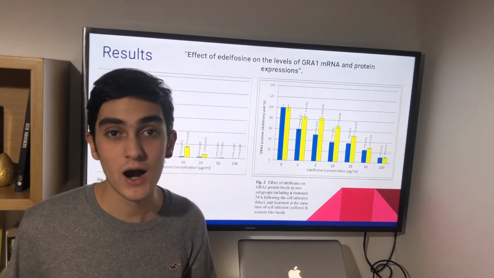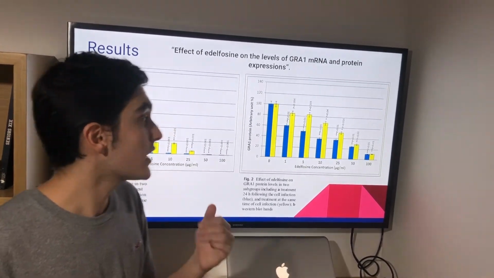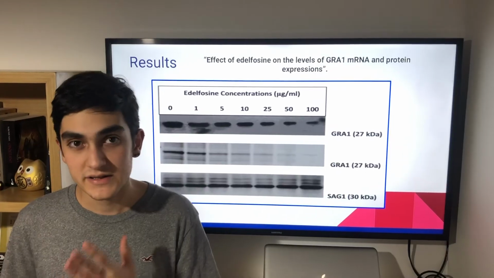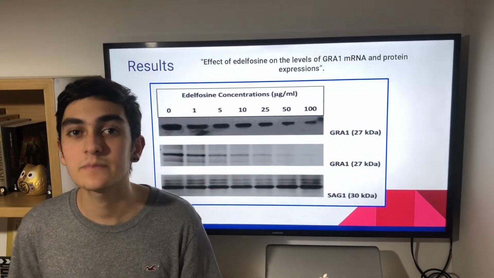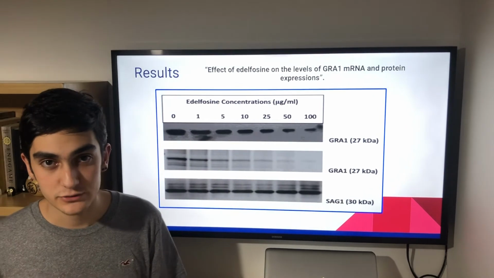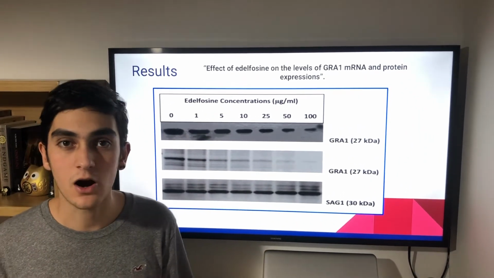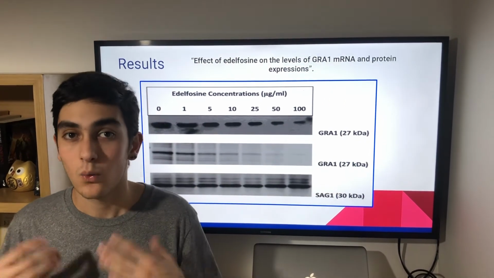However, 24 hours after the cell infection, it also had significant effects. In this image, we can confirm that the higher the concentration of edelfosine applied, the lower the expression of GRA1 shown.